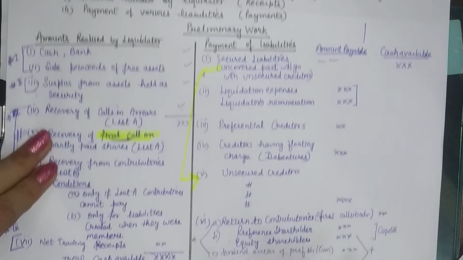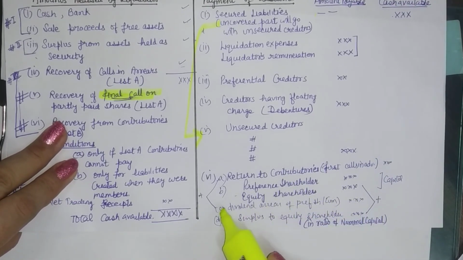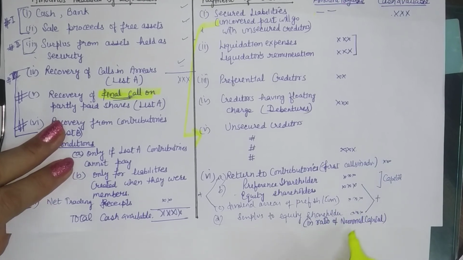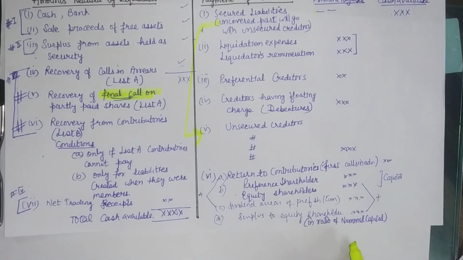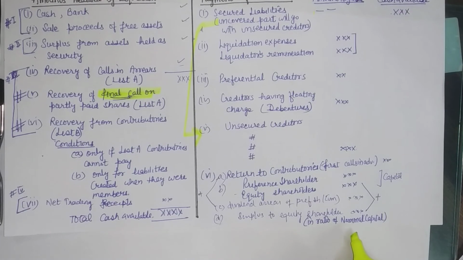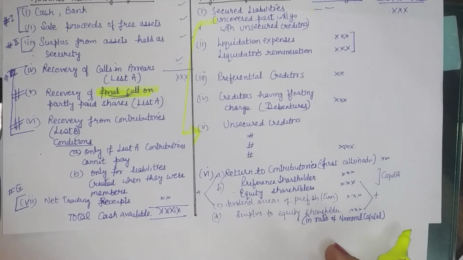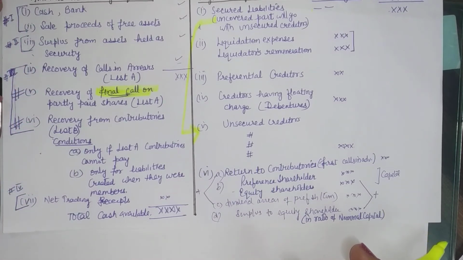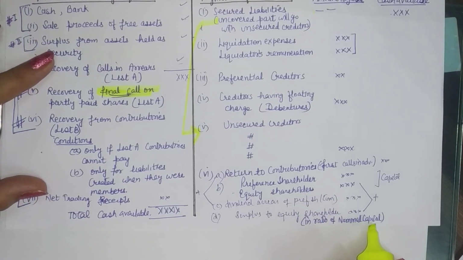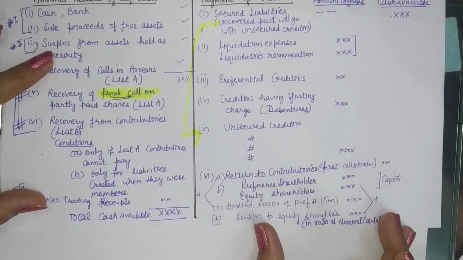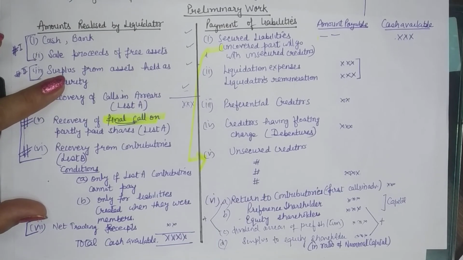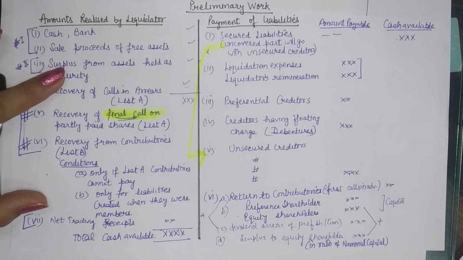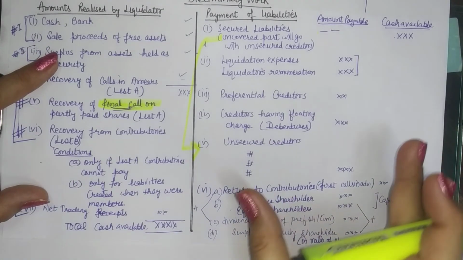Then you have the contributories, which includes their capitals, number 1, number 2, cumulative dividend arrears of preference shares, and then the surplus to be given to equity shareholders or as per the decided ratio of nominal capital. Like in the equity shares also, you may have 2 or 3 categories. You have some equity shares of 100 rupees each, some of 10 rupees each. So who will be given the surplus? Surplus is divided in the ratio of the nominal capitals. But these are going to be very complex sums, and as this chapter is new in the course, we won't be expecting so many difficult issues being involved.